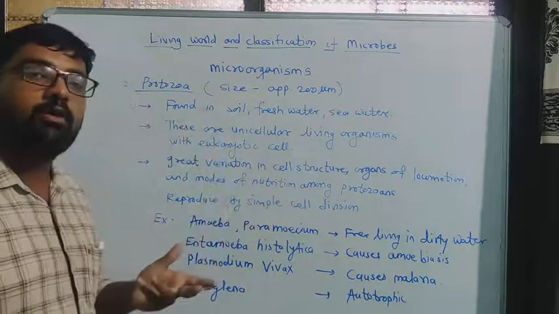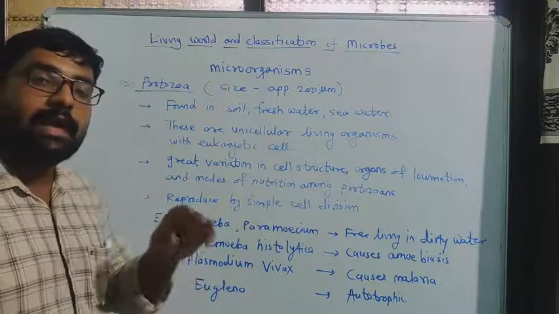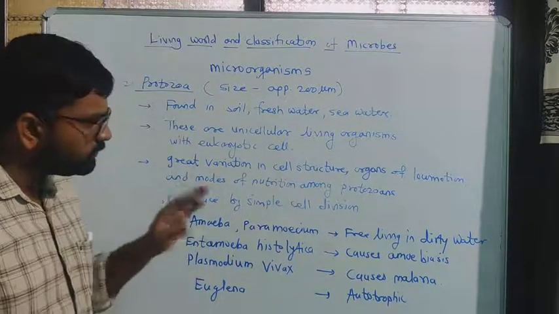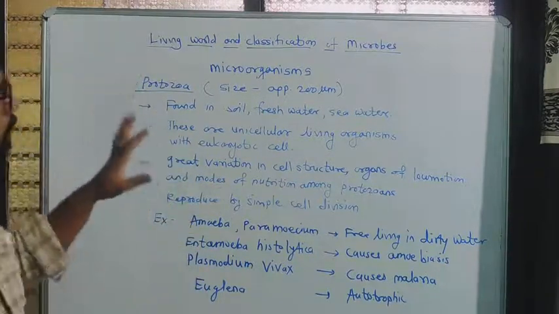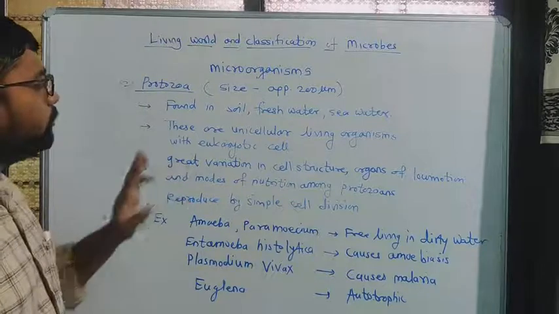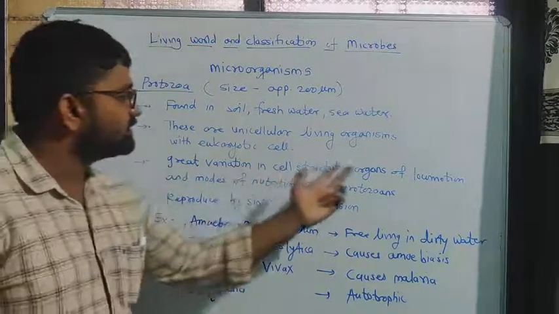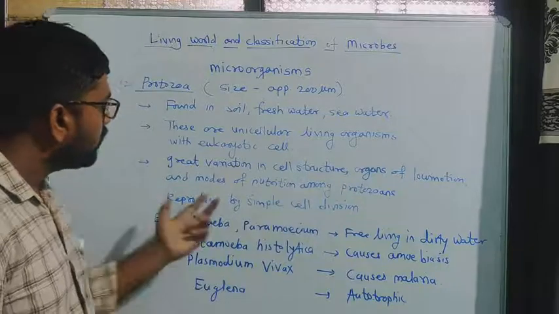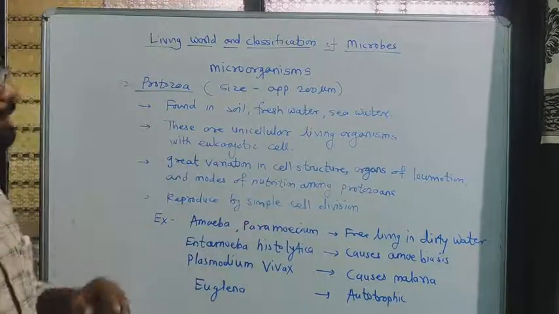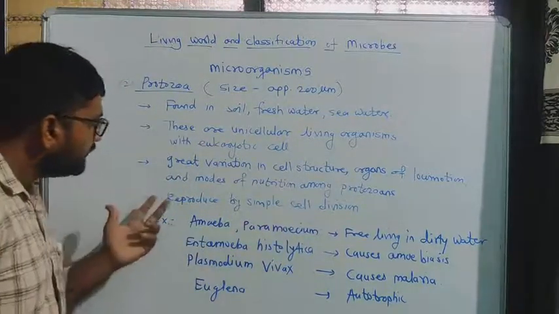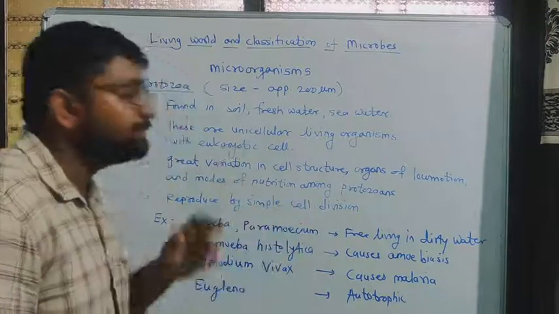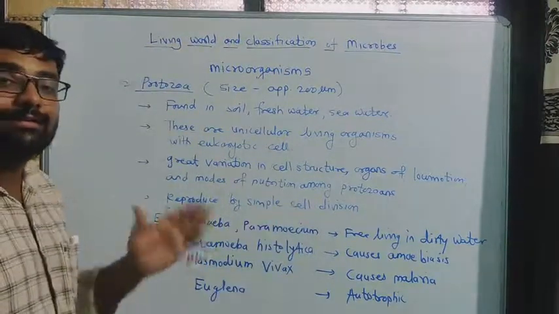They depend on other living organisms to get their energy, okay. So there are a lot of differences we can see, a lot of variation in cell structure, organ of locomotion, or mode of nutrition in the protozoans, okay. Then they reproduce by simple cell division, okay.